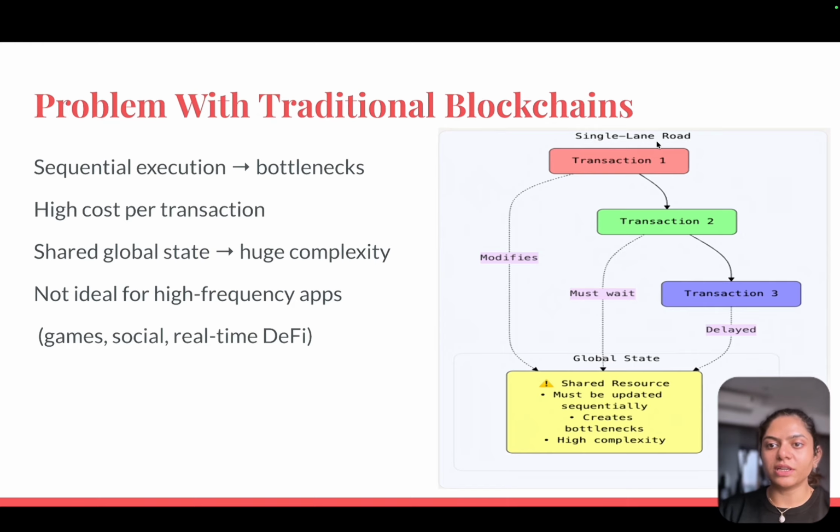Think of it as a single lane road. Transaction 1 goes first, then transaction 2, then transaction 3. If one modifies shared state, the next must wait and is delayed. The first is going, the second waits, and the third is delayed. Only if the first and second complete does the next one go. Global state is like a shared resource that must be updated sequentially, 1, 2, 3, in sequence. This creates bottlenecks and high complexity with the single lane road of a traditional blockchain.